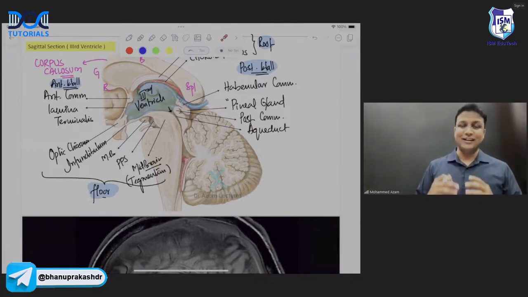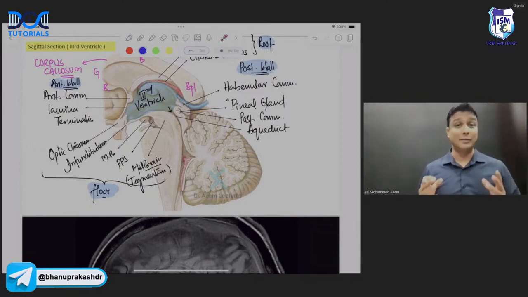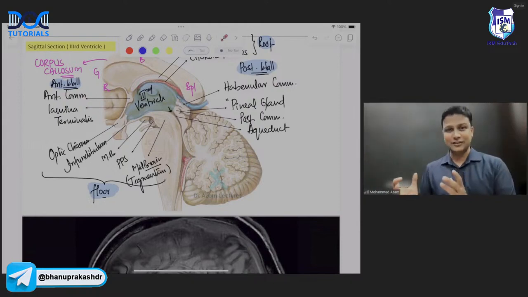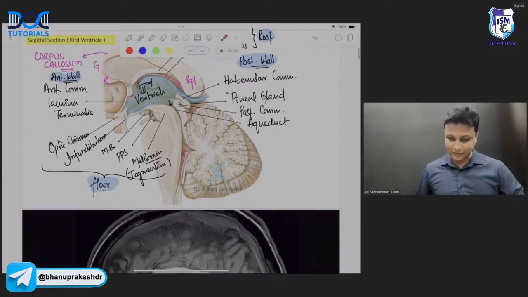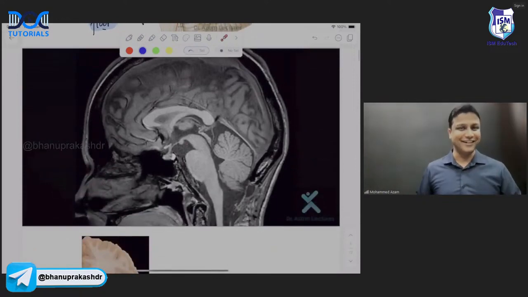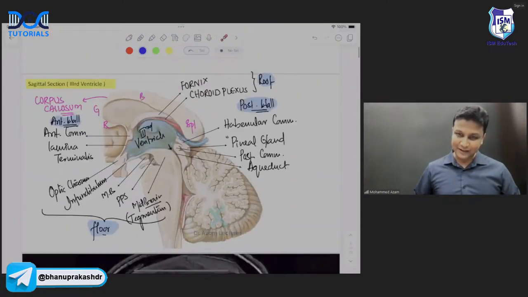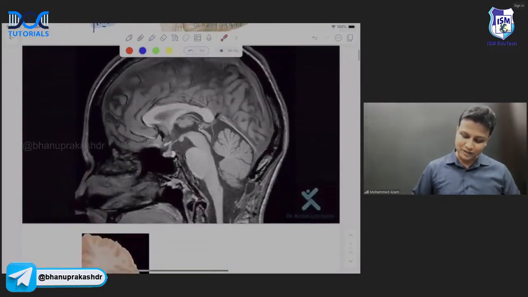Now in this session, let's have integration between anatomy as well as the radiology also. Why? Because nowadays, you know very well how they are asking the questions. They are integrating images given in the radiological format, but the question will be an anatomy question only. So let us try to identify the same thing here also. What we have studied here, let's compare with the radiological image right now, my dear friends.